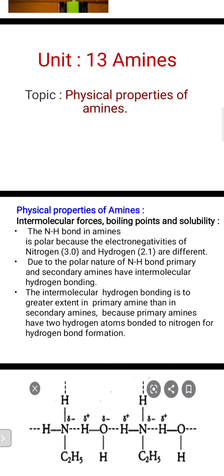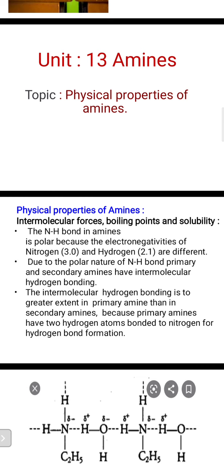In the case of primary and secondary amines, they show intermolecular hydrogen bonding. And due to such intermolecular hydrogen bonding, the molecules remain compact together. The intermolecular hydrogen bonding is to a greater extent in primary amines as compared to secondary as well as tertiary.